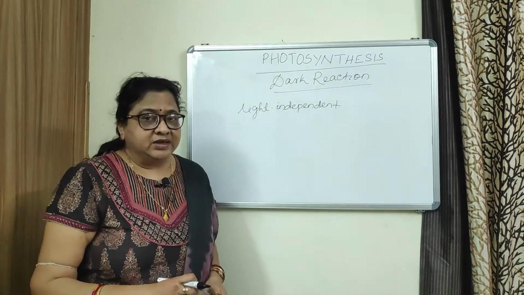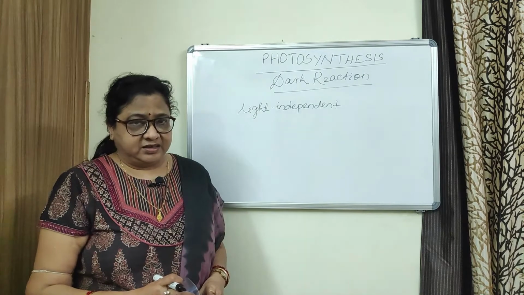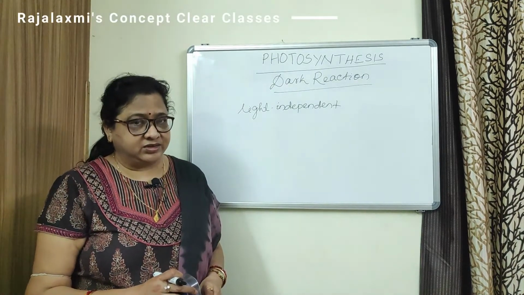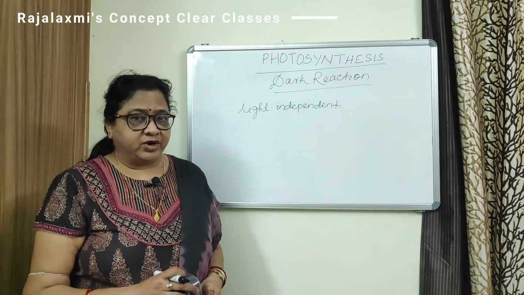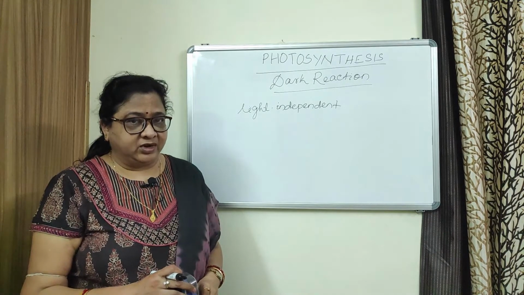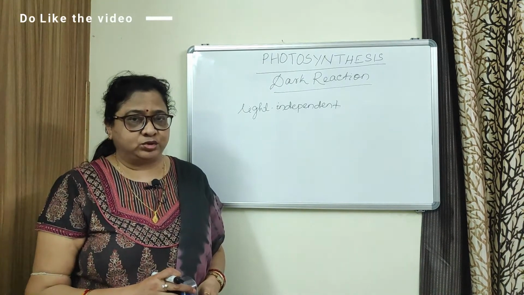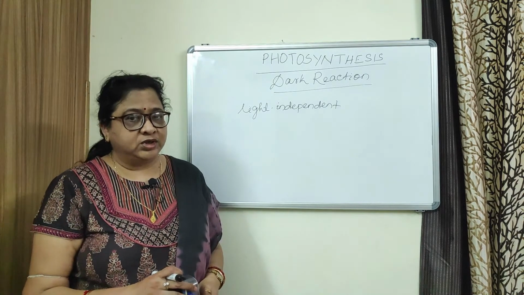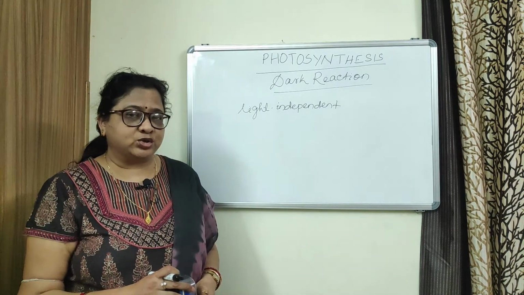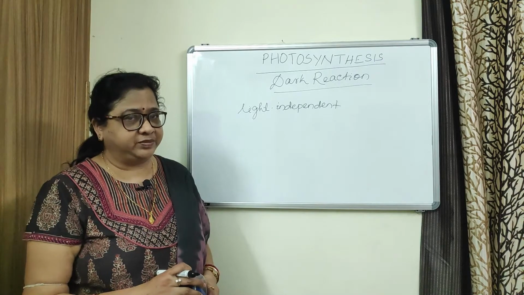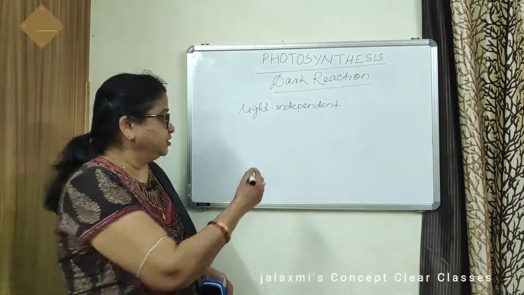That means it does not require light directly, and during this dark reaction glucose is formed from carbon dioxide, or in other words carbon dioxide is reduced to form glucose. So this phase is also known as the biosynthetic phase of photosynthesis.